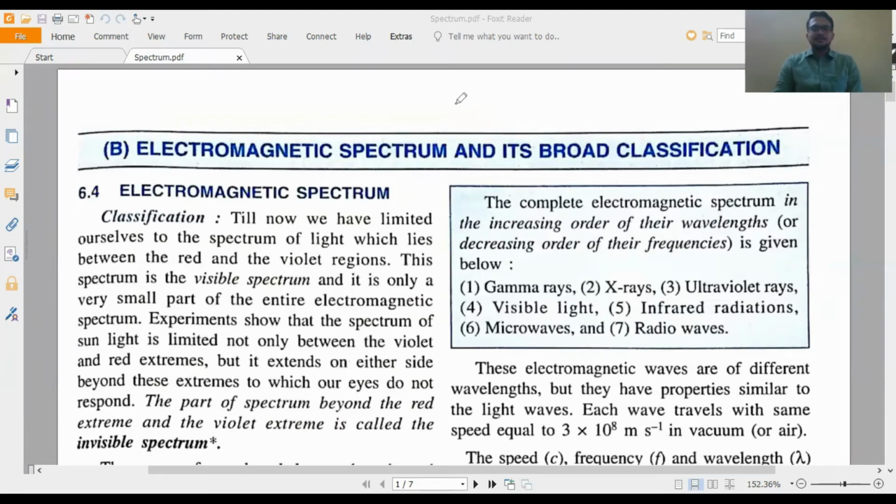Hello students. In this class, we will see the topic electromagnetic spectrum and its broad classification. I'll teach this topic from your book, so that you can mark in your book properly. Because of the MCQ exam, I will highlight those important lines and important words. Everyone open your book and mark or highlight those sentences and words which are very important.